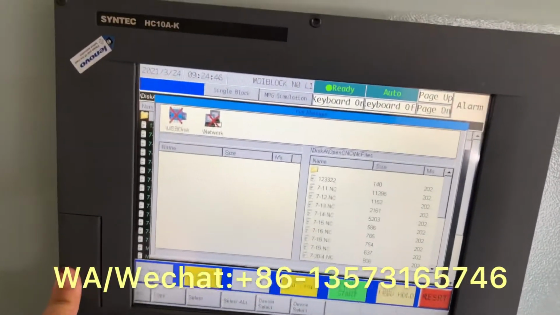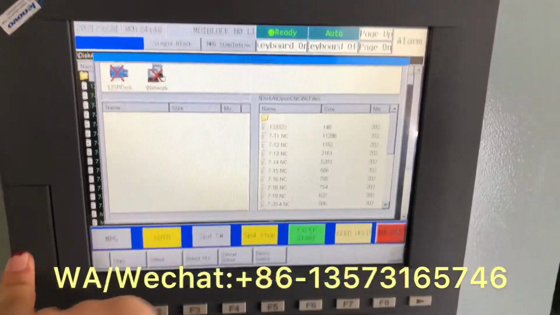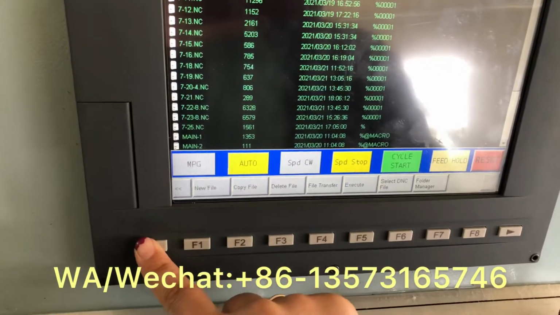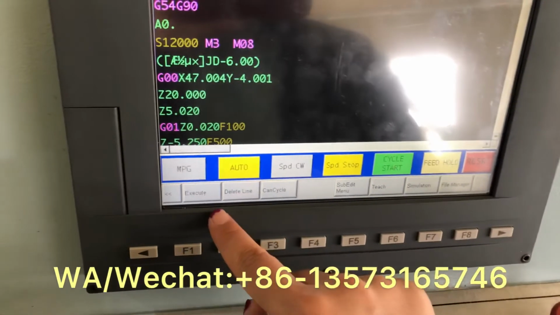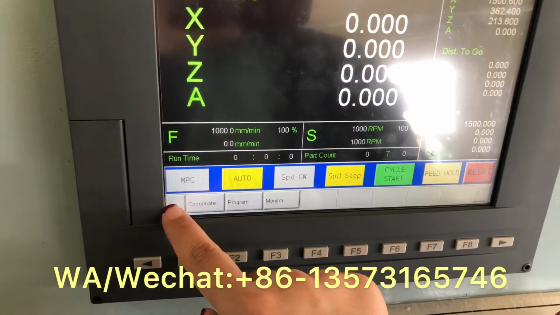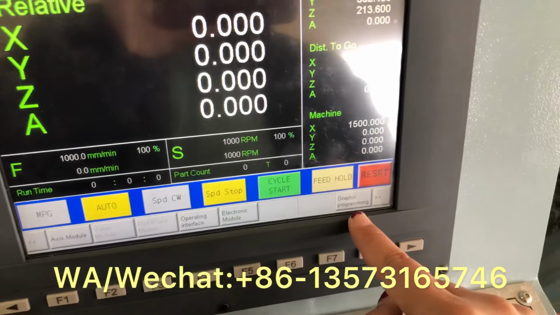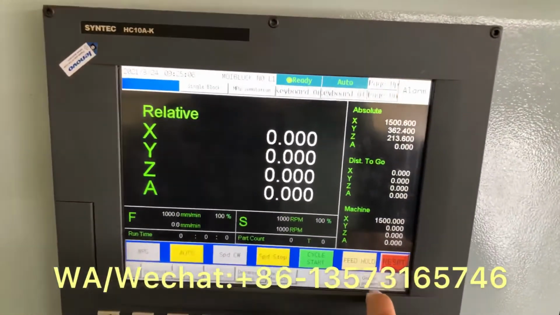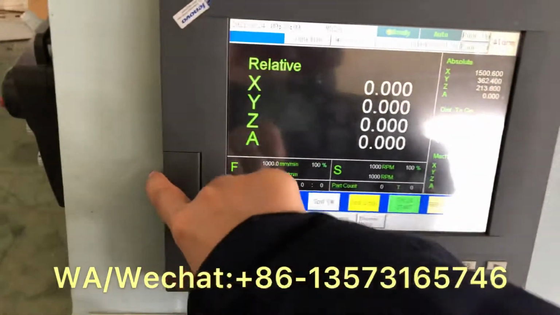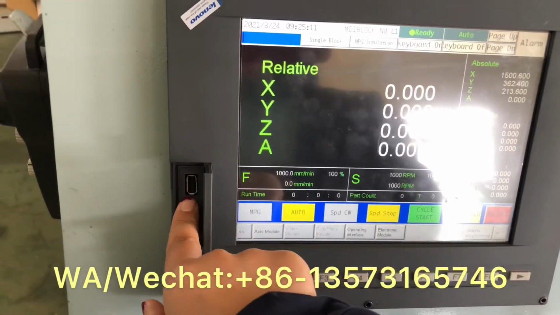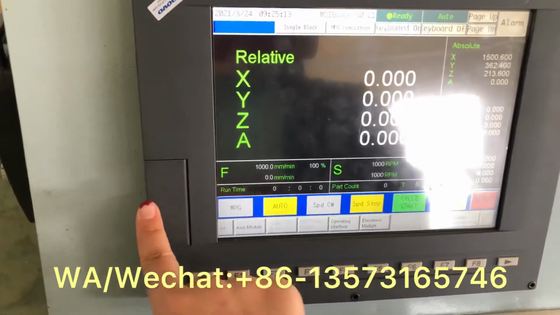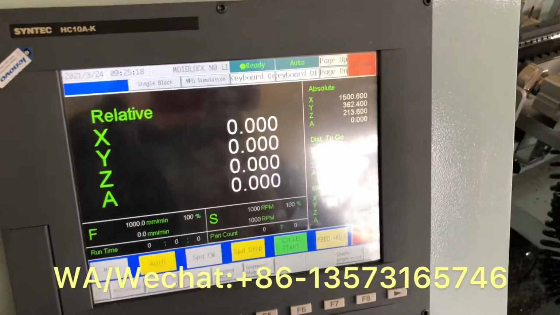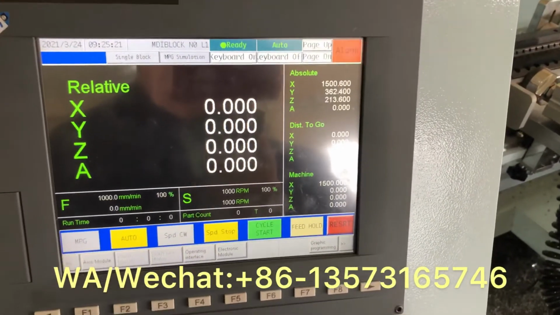So totally there are these two ways you need to use. Okay, one is graphic programming, and another one is you make the program on your computer and then copy from USB disk to this control system. So only these two ways you need to use to work on your machine.